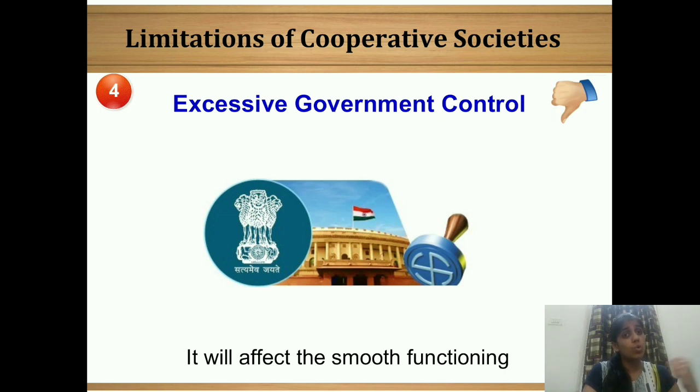So they have a lot of control over the cooperative society also. So then the smooth functioning of the society gets hampered. It affects the smooth functioning of the society since government gives a lot of control over their business.